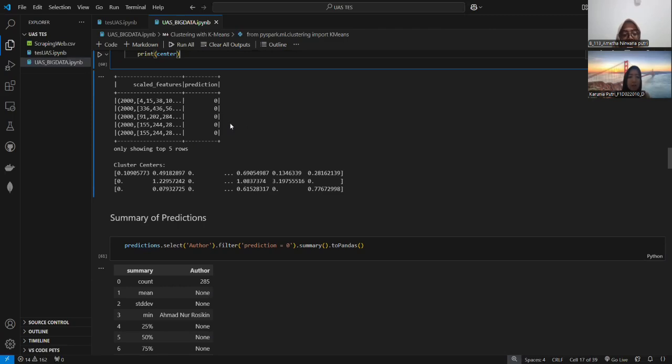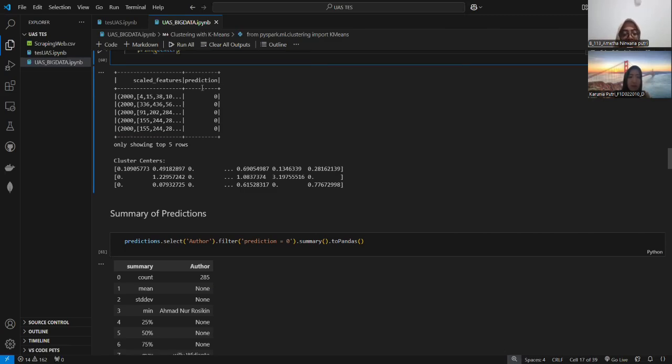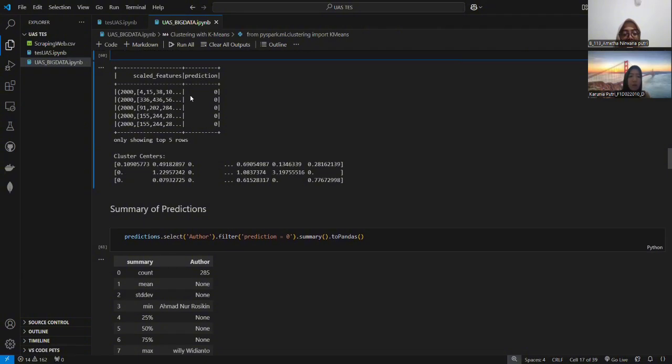Here, the output of the code that we did above shows that data has been transformed into a simpler format with only a few important values. Each row represents an observation with its scaled feature numbers, and the prediction column shows which cluster each observation belongs to.